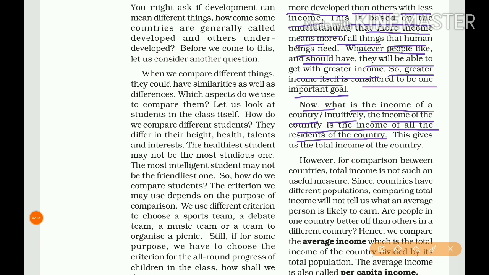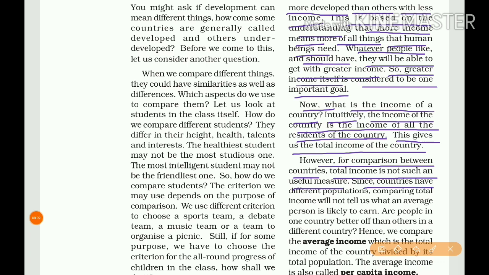Here resident means citizens of the country. This gives us the total income of the country. However, for comparison between countries, total income is not such a useful measure.